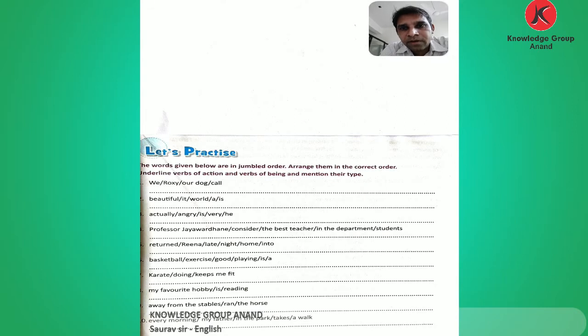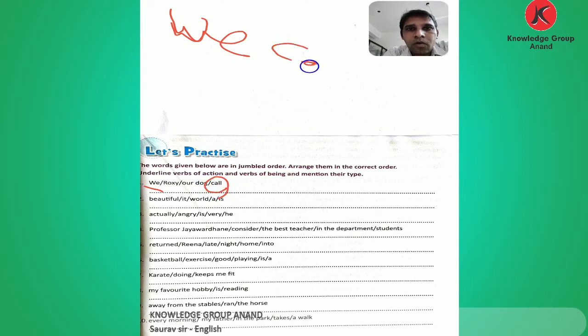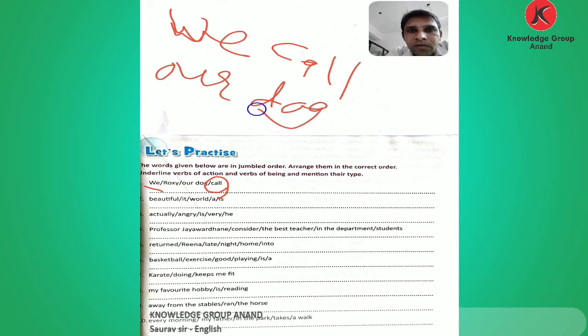Here we are given verbs of being and verbs of action. For the first, there are four words given. See, as a subject we use "we". And what is the verb here? Call. So call is the verb. We call our dog. What do we call our dog? Roxy. So this is the sentence I formed. So call is a verb of action.